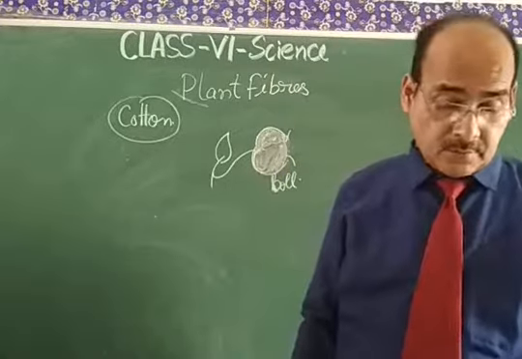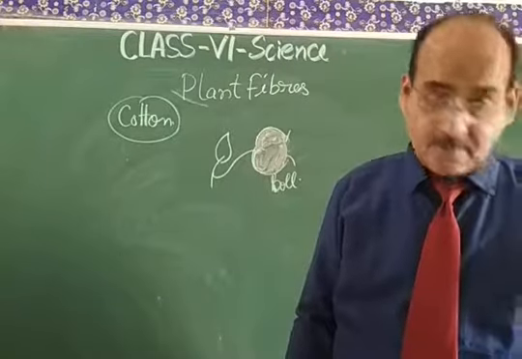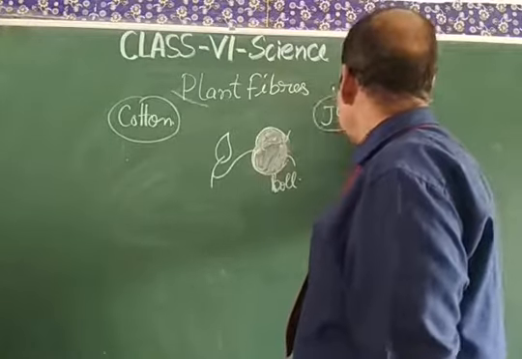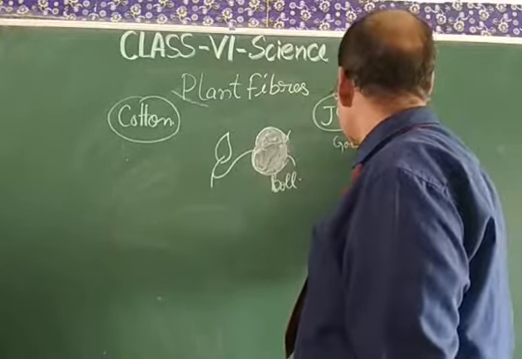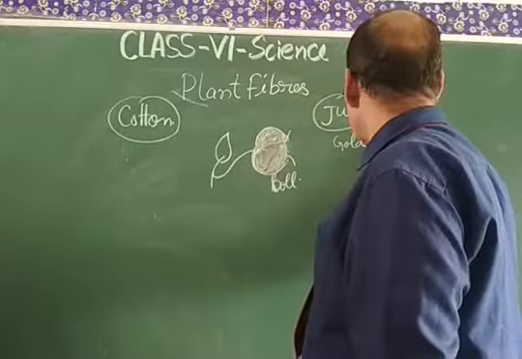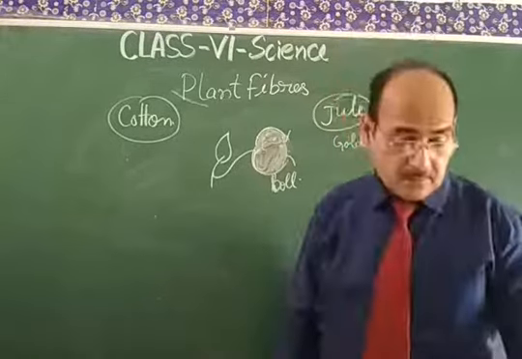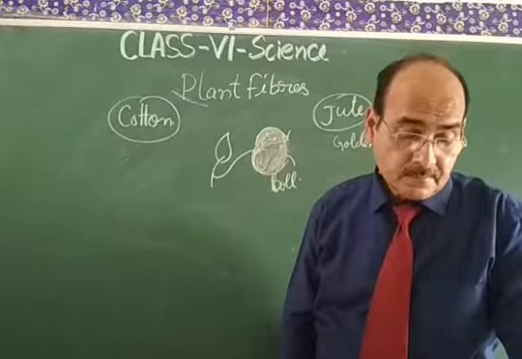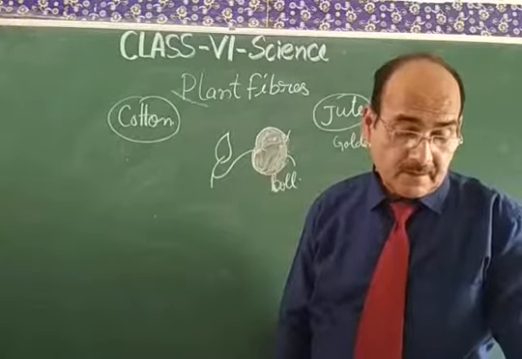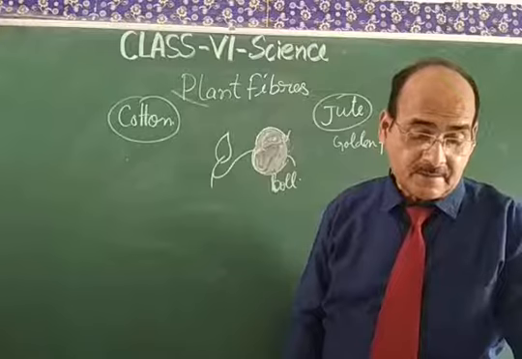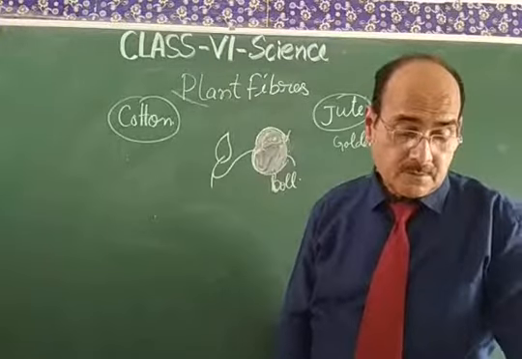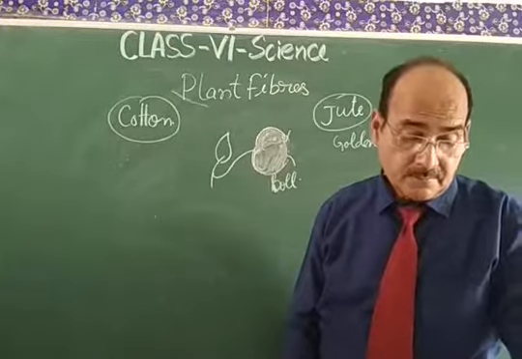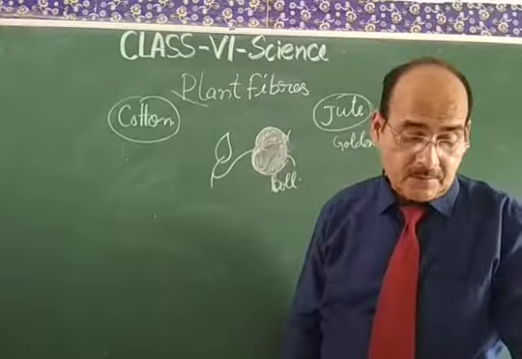Now come to the jute. After cotton, this will be the jute, and jute will be called the golden fiber. This golden fiber is grown especially in India, Nepal, China, Thailand, Bangladesh, etc. But India is the world's largest producer of raw jute, and in India mostly it is grown in West Bengal, Bihar, Assam,